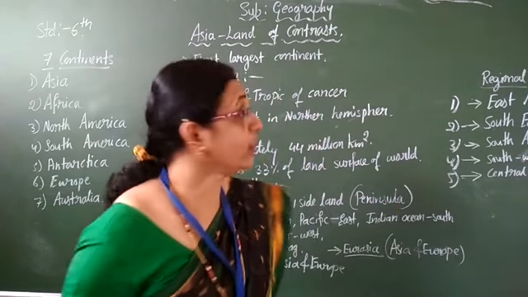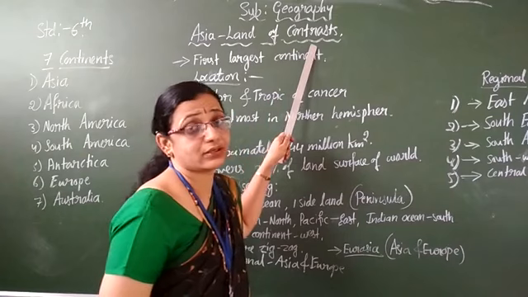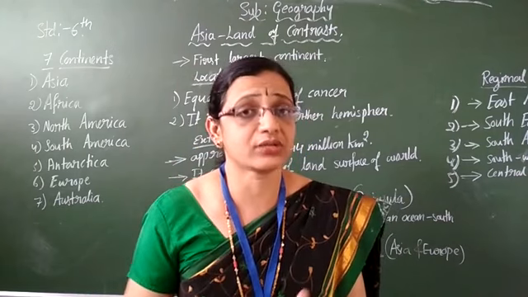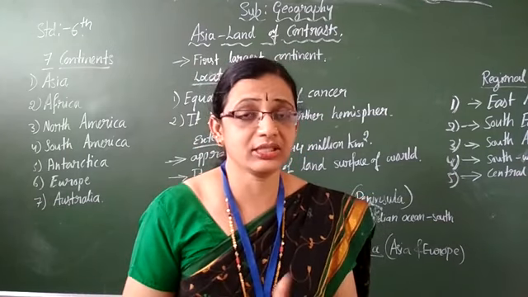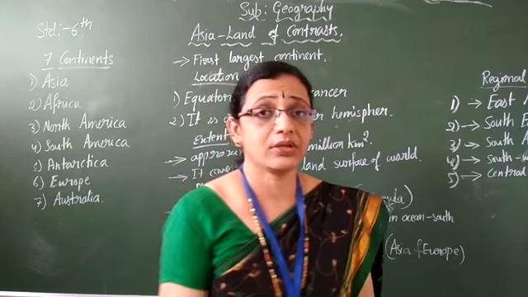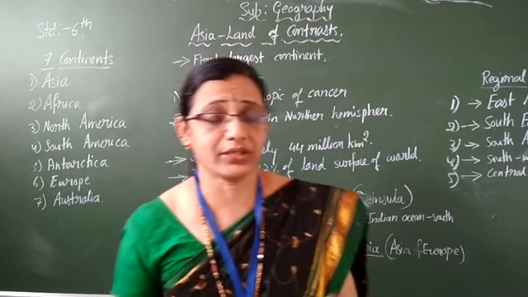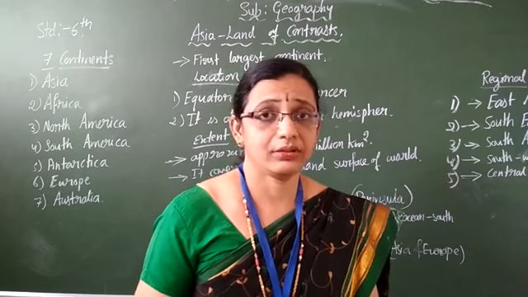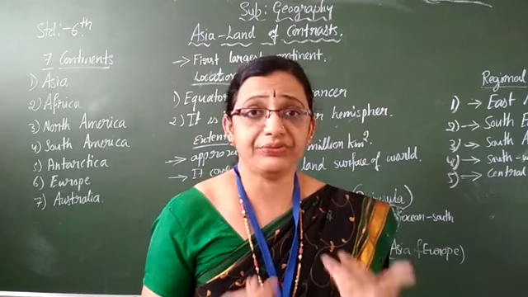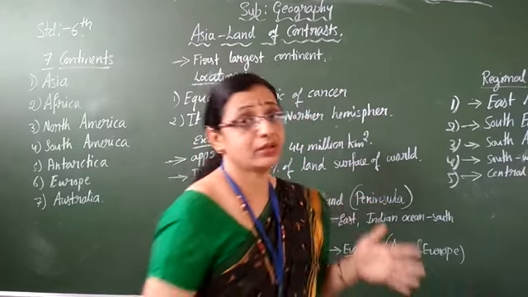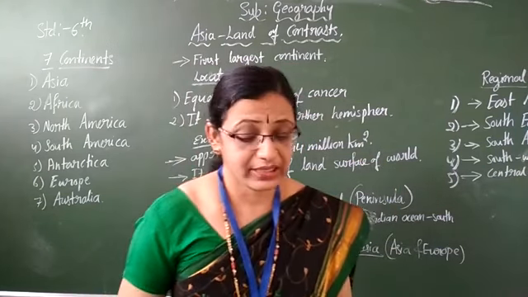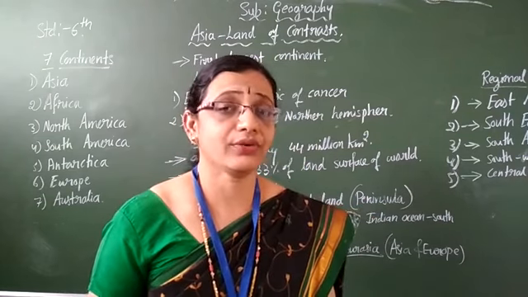Because of this, it got the name land of contrast. Contrast means difference. Black and red, if you are matching them, it is called contrast. Red is different, black is different, but you are matching them. That is called contrast. Sometimes while purchasing things we say contrast border, contrast dress. That means it is different, but it is matching. Even though there is difference everywhere, in everything, we are all living in one continent, the Asia continent. Yes, no? That's why it is called the land of contrast.